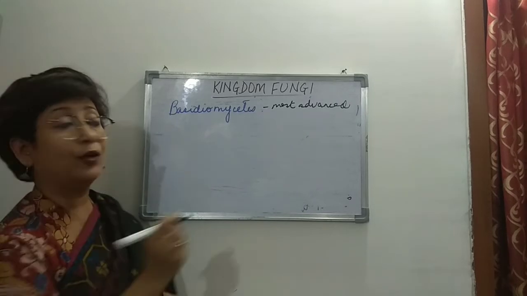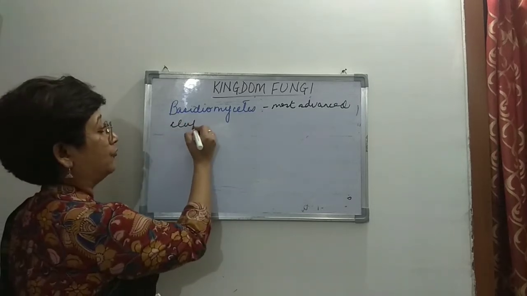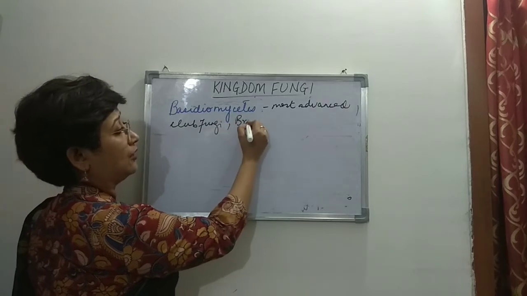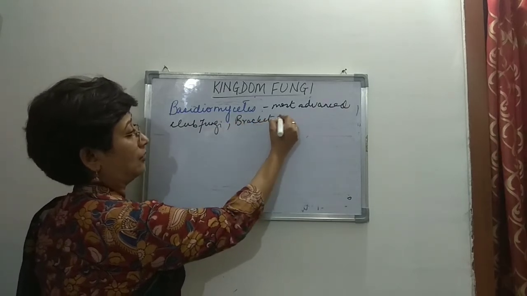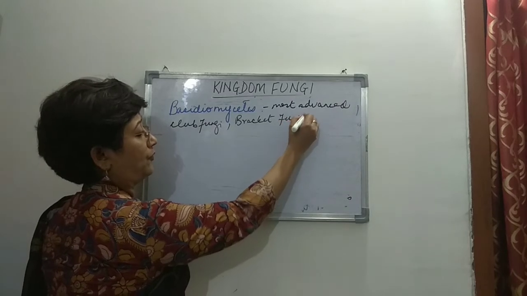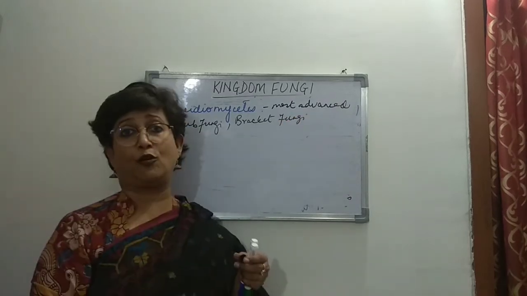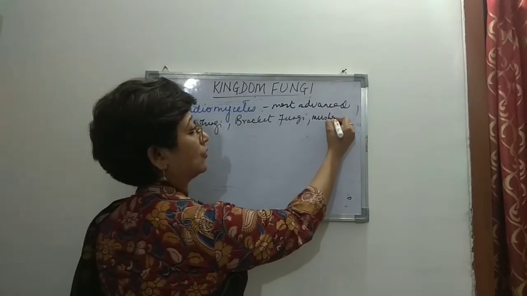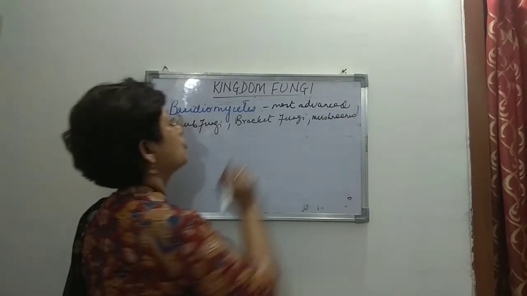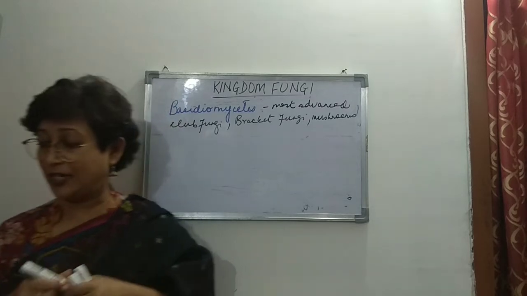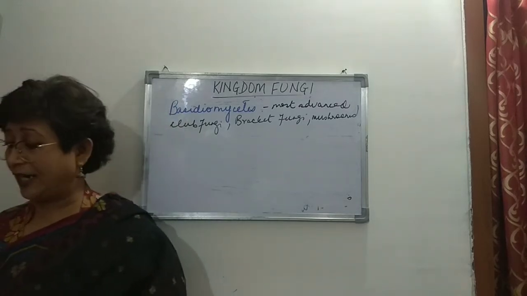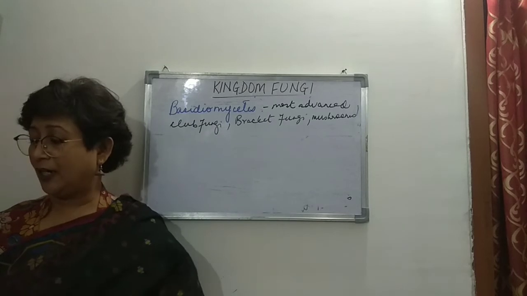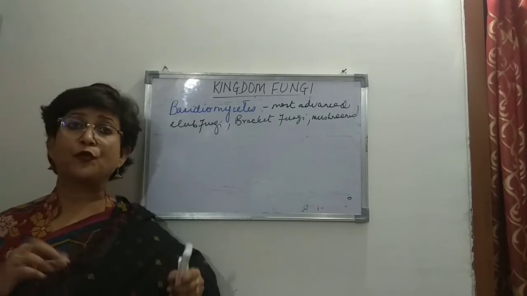These are also known as club fungi, bracket fungi, etc. Right? Mushrooms are also found in this group. So mushrooms also belong to Basidiomycetes. So, the most advanced and the most commonly seen fungi, commonly seen means the fruitification.